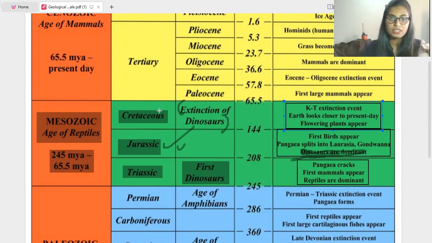So you can see after this Cretaceous, the Tertiary period was there. In the KT extinction, the Cretaceous will end, and that gives rise to another period, that is the Tertiary period. Then Earth looks closer to the present day. Then flowering plants appear.